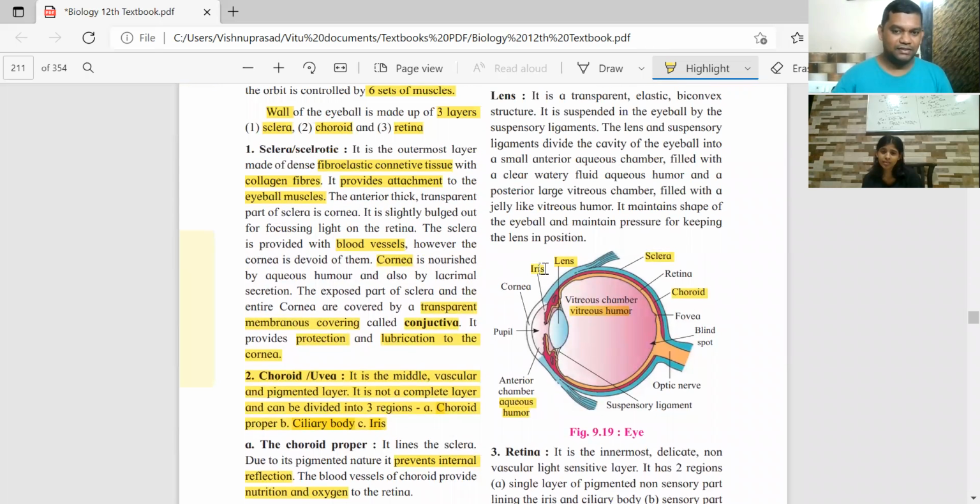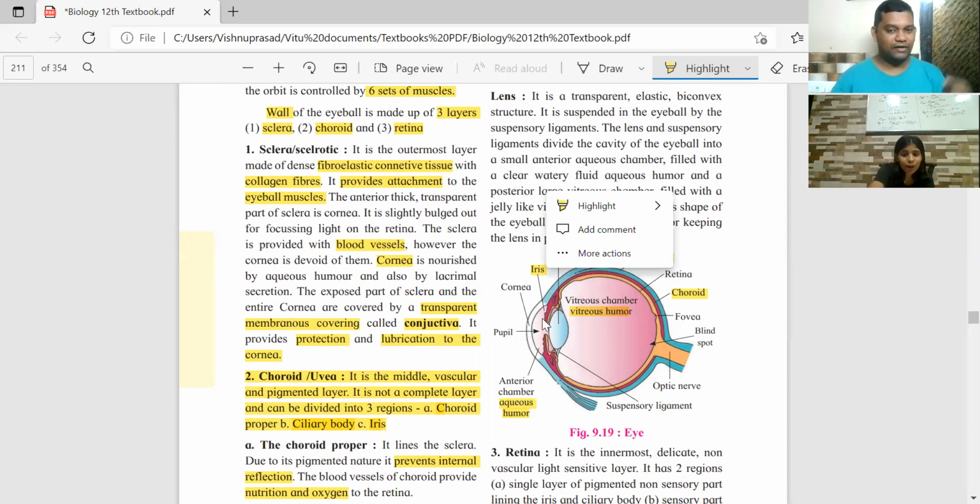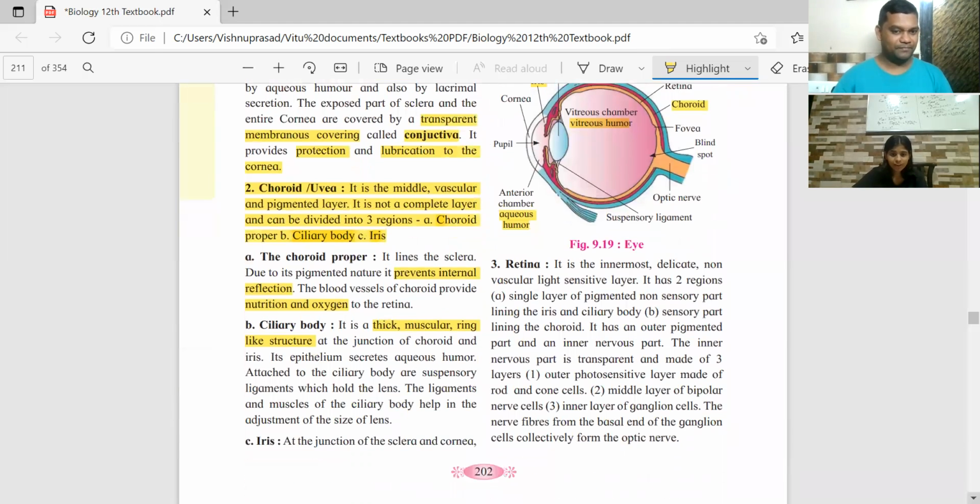Can you see the iris here? Just in front of the lens, there is the iris present. So between the choroid and the iris, there is a ring-like muscle called the ciliary body.